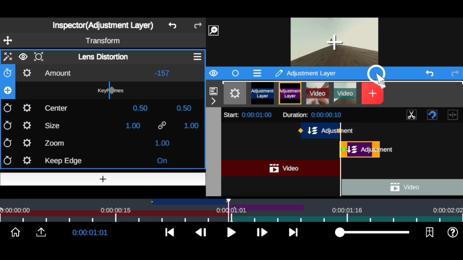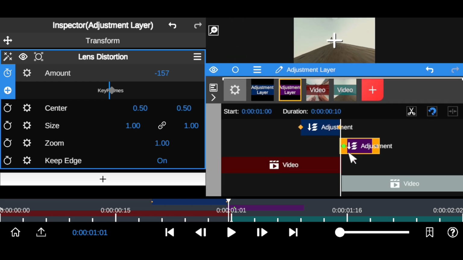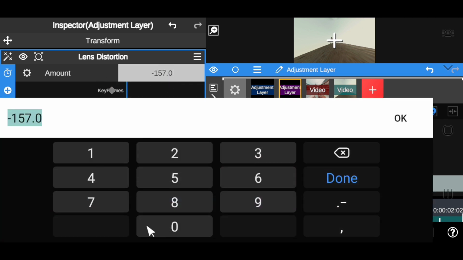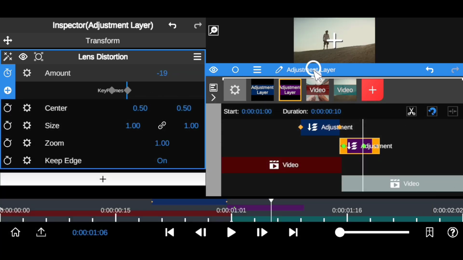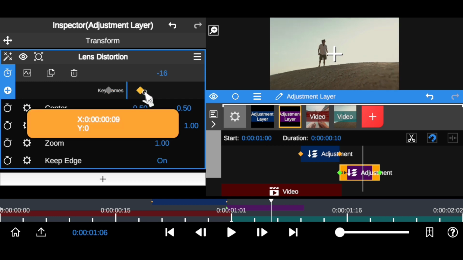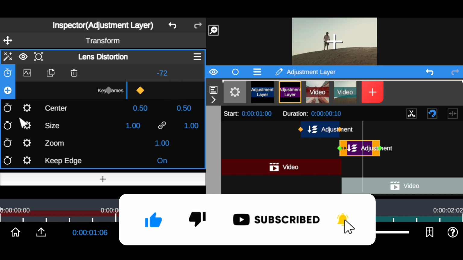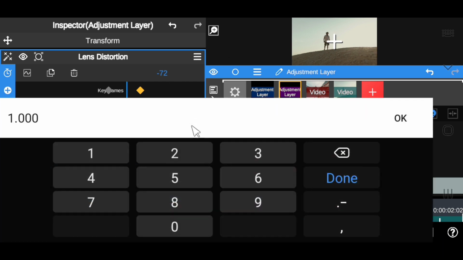As you can see, it has distorted the image right there in a very nice looking way. So you want to make sure that you go back a little bit right here and set it back to 0.0 right here. As you can see, it's now coming back to its normal look. So what you want to do is drag this towards the end of this adjustment layer, and also make sure you drag this also to the end of this adjustment layer, so the transition can be nice and smooth. So what you want to do next is to come to your size for this. It's different from the other one you set. This one is going to be 1.28 to give you that nice option.